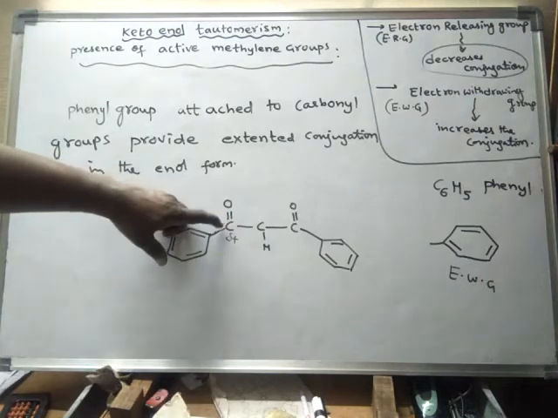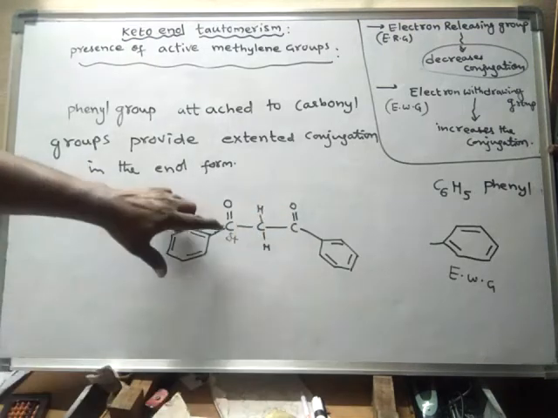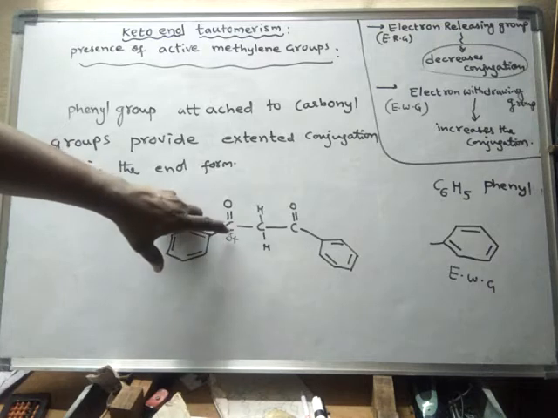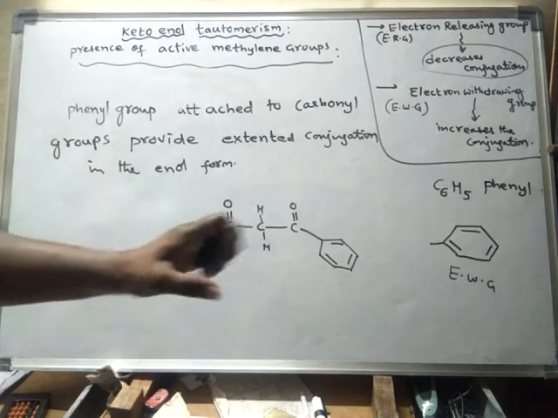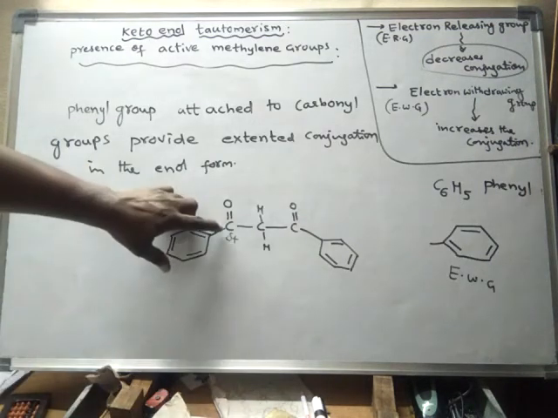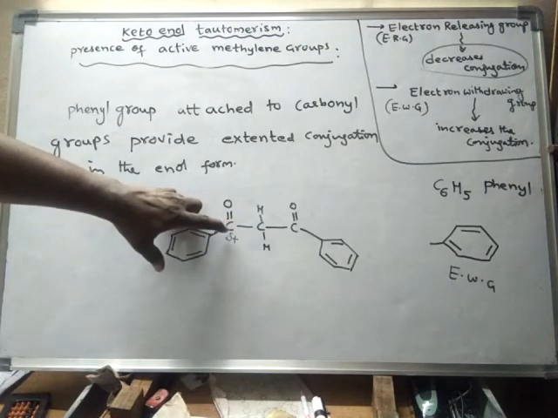When electron density on carbon decreases, the positive charge on carbon increases. With the increase in positive charge on the carbon, this carbon will try to get electrons.